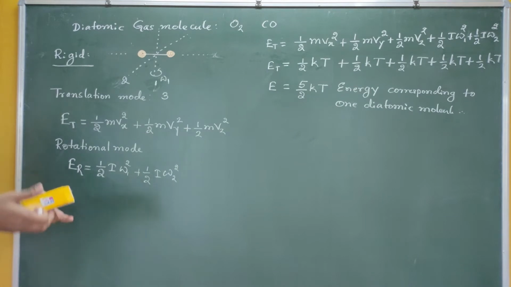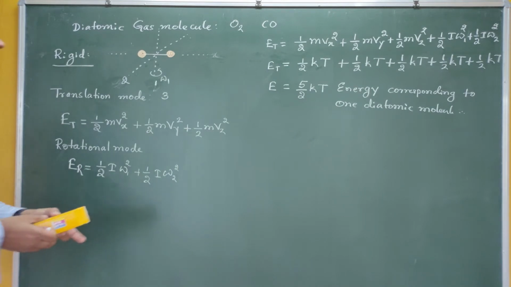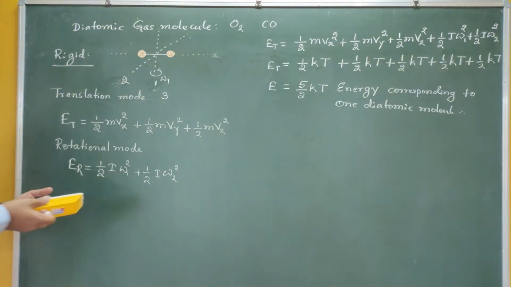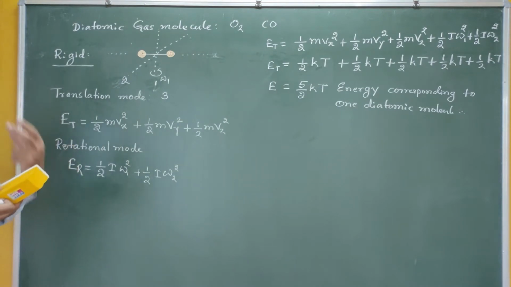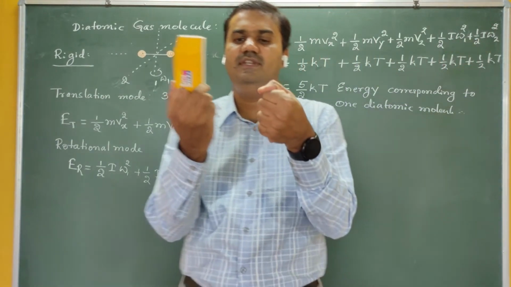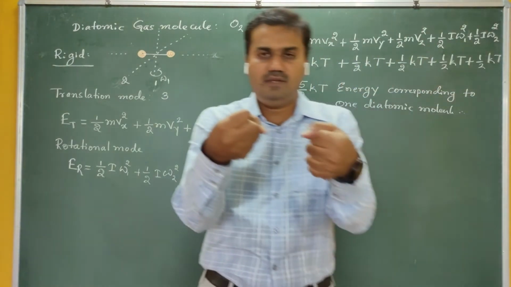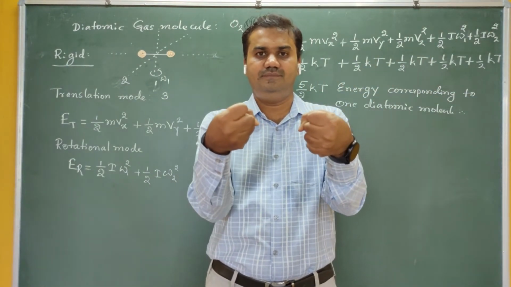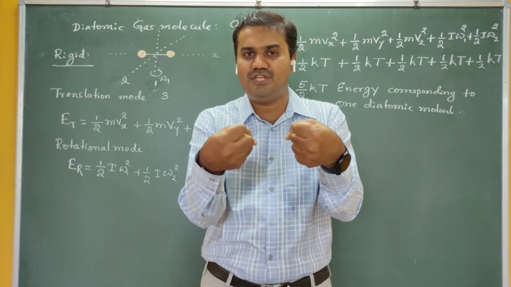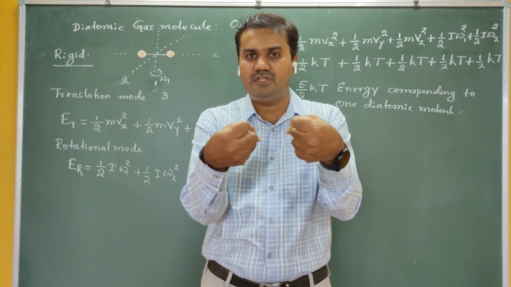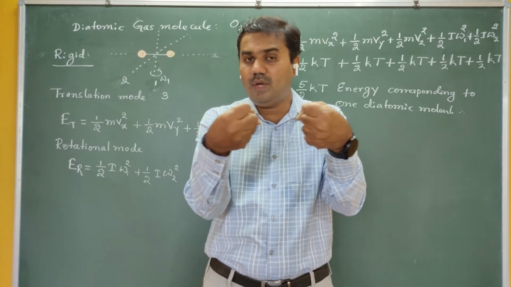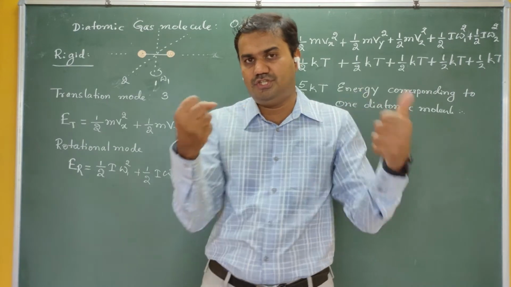Now this is all about the rigid one. If you assume that your diatomic molecule is rigid, for example oxygen at low temperature, definitely it is a rigid diatomic molecule. But if you increase the temperature of the oxygen gas, then what happens? At low temperature these are rigid and the distance between the two atoms remains the same. But at high temperature, these atoms start vibrating. Now they are not rigid.